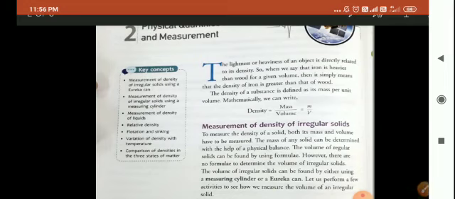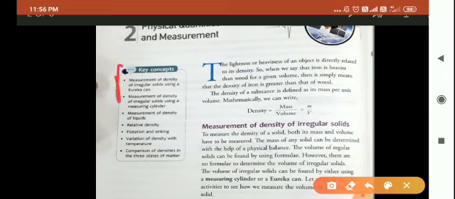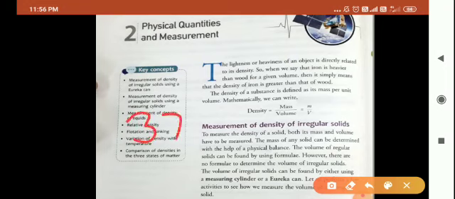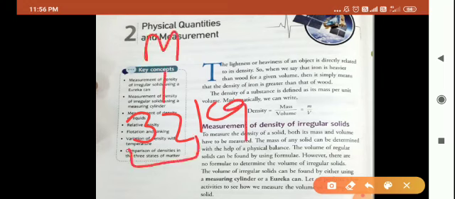Now, how do we express our physical quantities? We express our physical quantities as a combination of a magnitude and unit. For example, if I say mass of a body is 32 kg, then what is this 32? 32 is your magnitude.